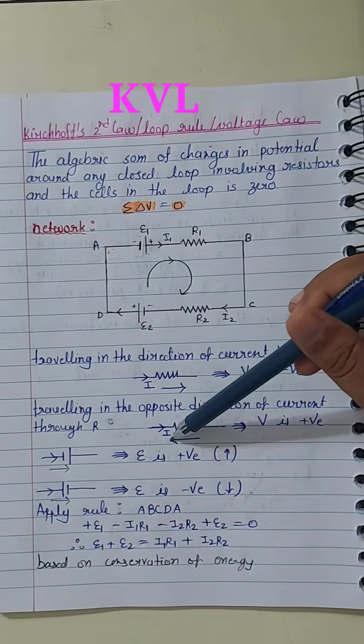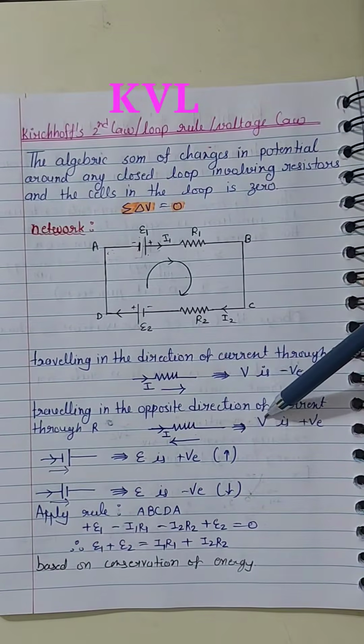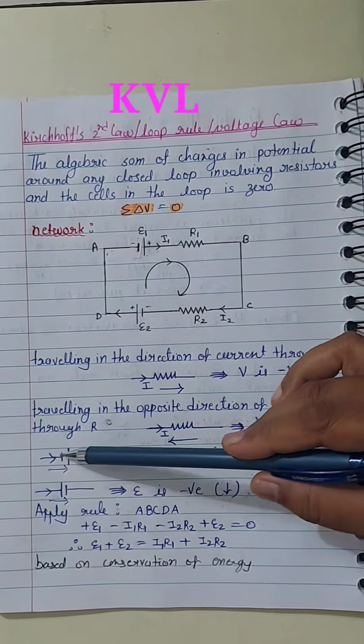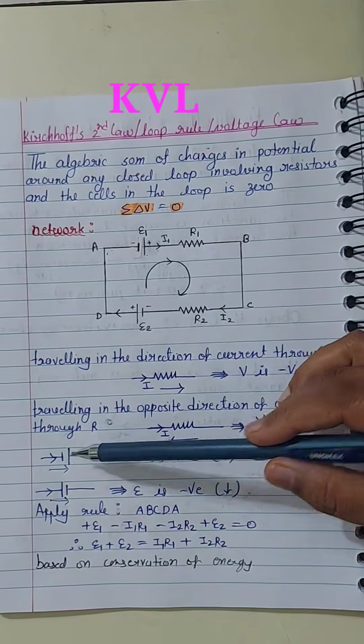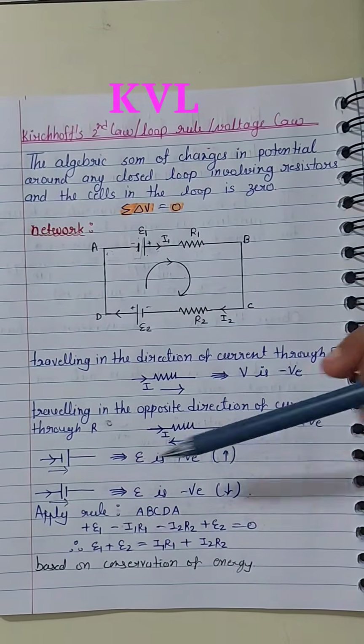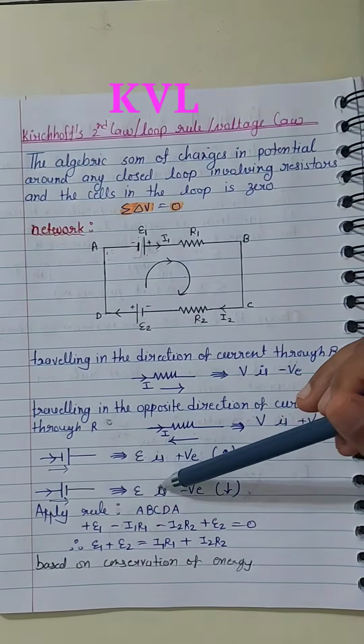When we travel in the opposite direction of the current, the potential change through the resistor is considered positive. When moving from lower potential to higher potential across a battery, the potential change is considered positive. From higher potential to lower potential, it is considered negative.